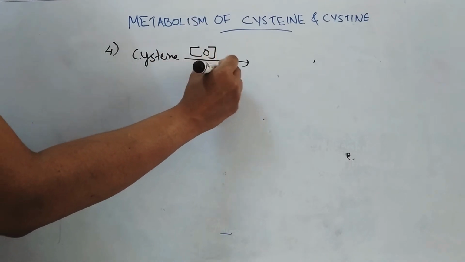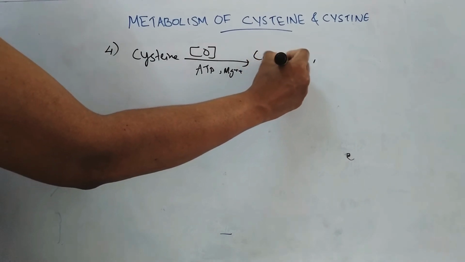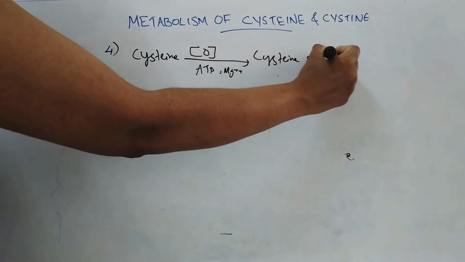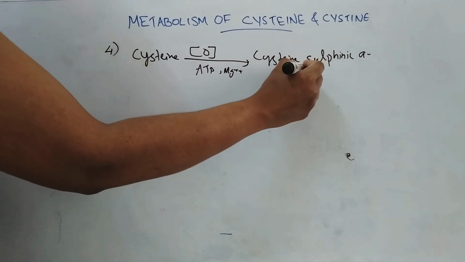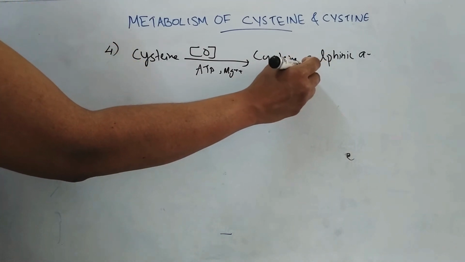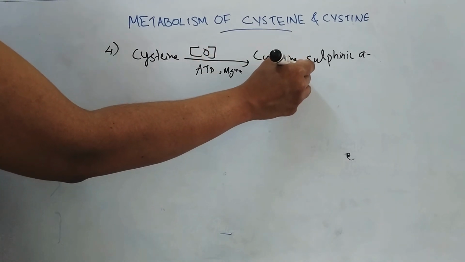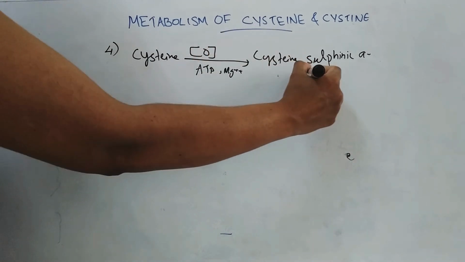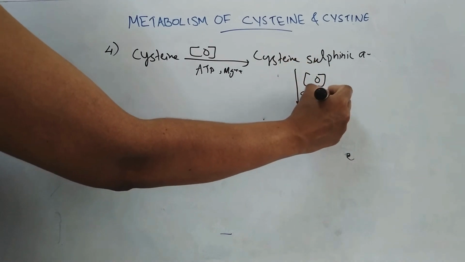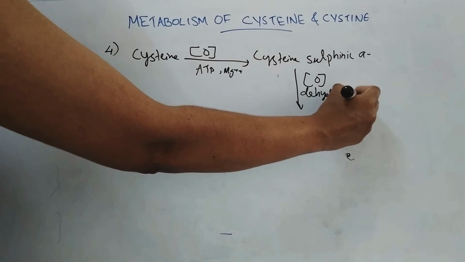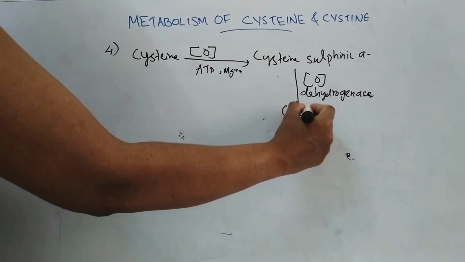Here it requires ATP and Mg++. This cysteine sulfinic acid, instead of undergoing transamination, is oxidized by the enzyme dehydrogenase to form cystic acid.